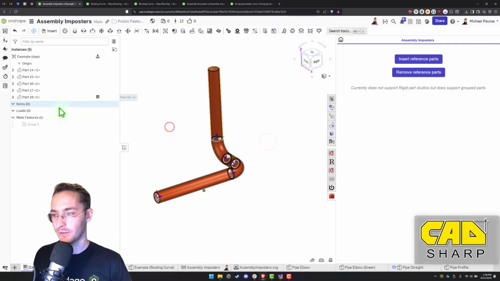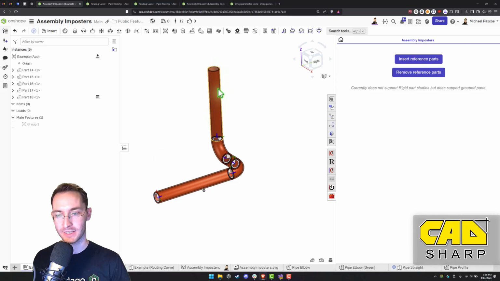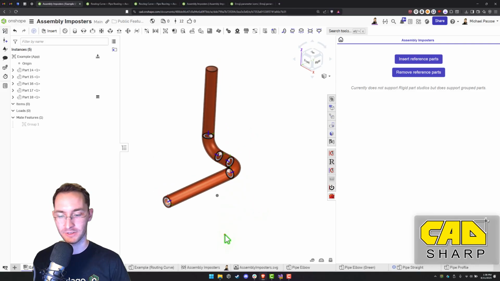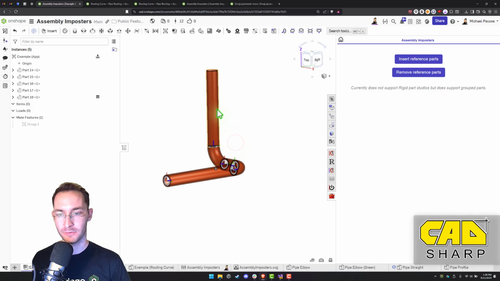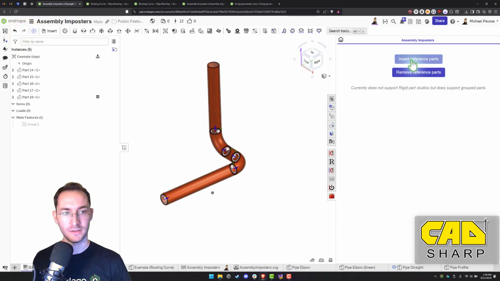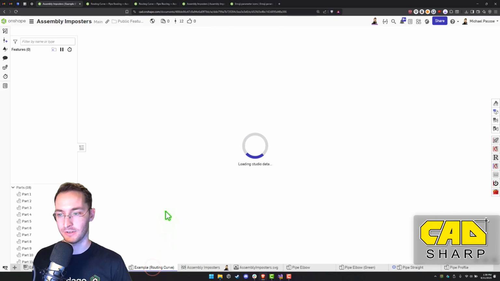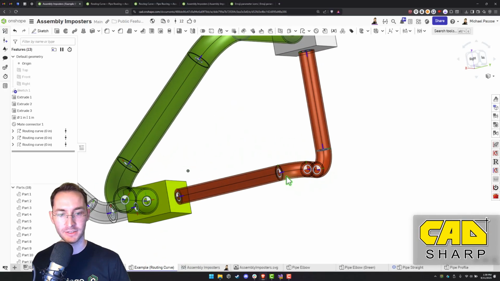Okay, that's how you do it with Routing Curve Plus. It automatically fills out the configurations. It's really set up for streamlining it, but you can manually do it as well. But before we do that, let's go to one of the configurations. So let's go over to Assembly Imposters, nope, Routing Curve, and I'll show you how these were configured.